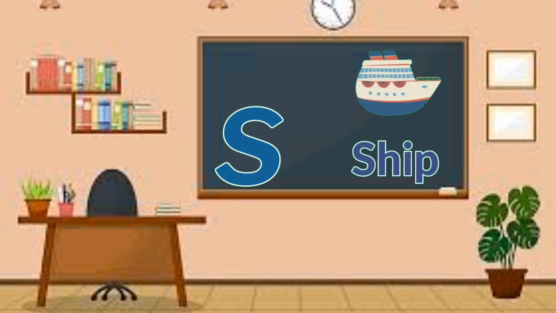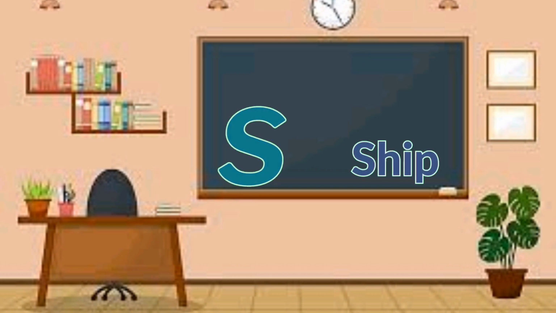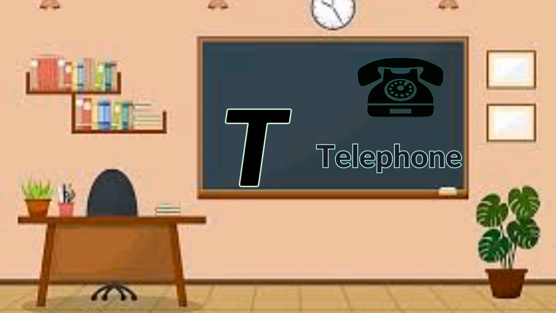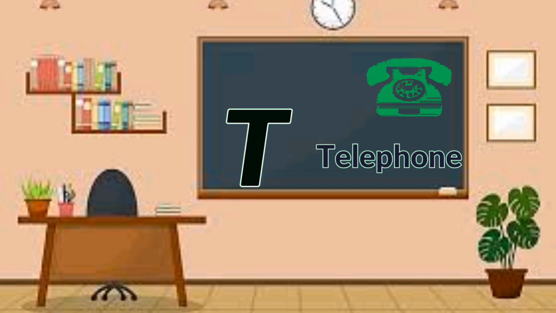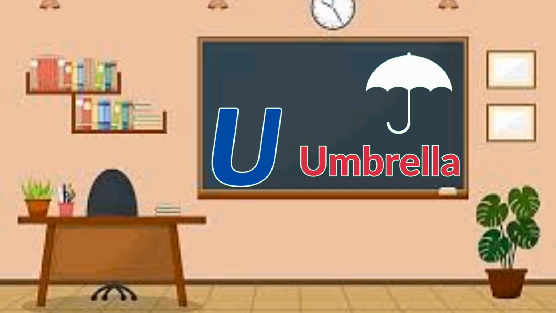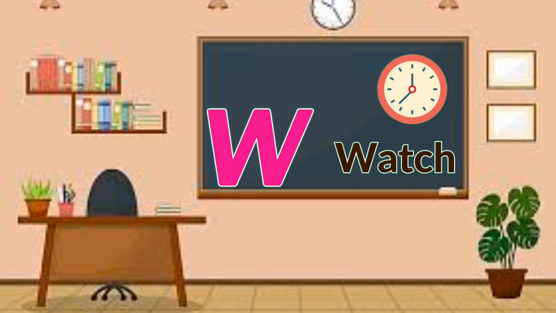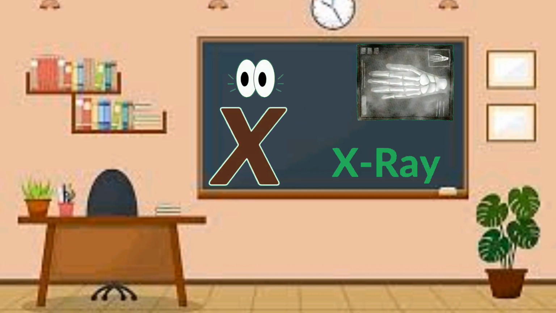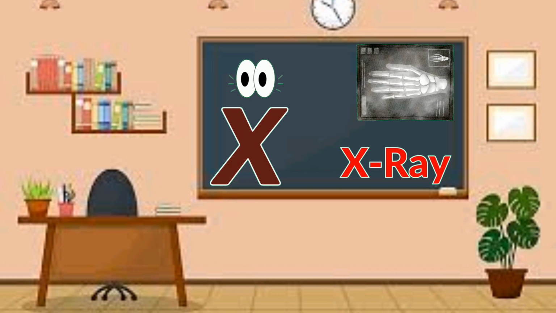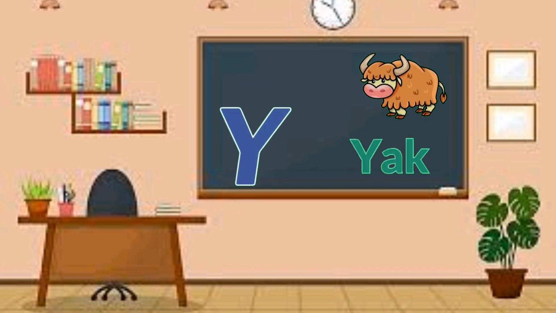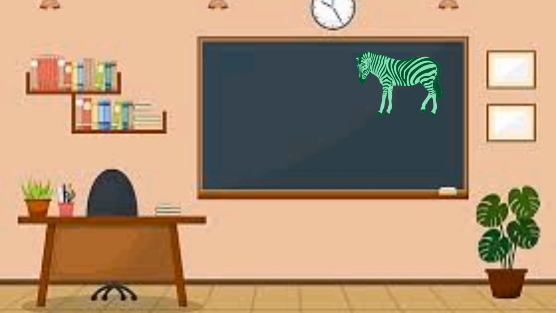S is for ship. T is for telephone. U is for umbrella. V is for van. W is for watch. X is for X-ray. Y is for yak. Z is for zebra.